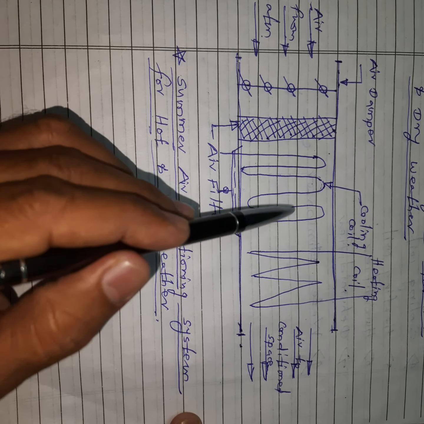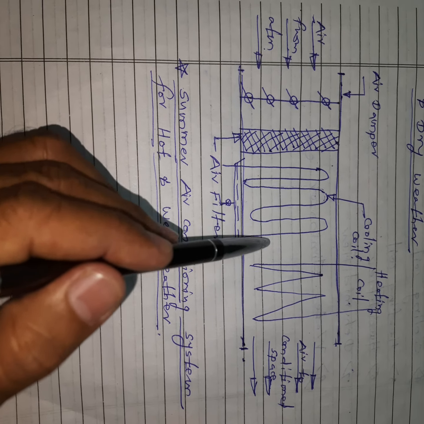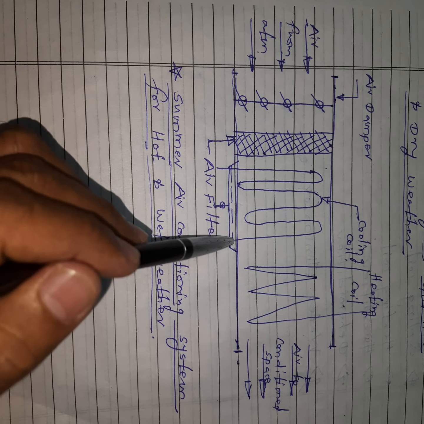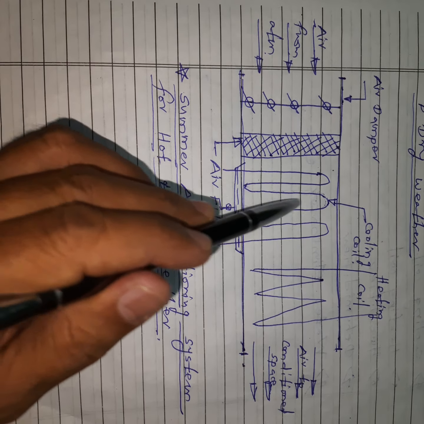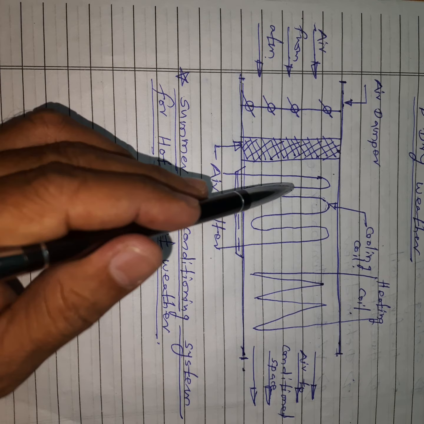By using this cooling coil, now here what is happening? Humidity is more. If we decrease the temperature only up to the required temperature, all the humidity cannot be removed. So for that purpose, what we are doing is decreasing the temperature to less than the required temperature. That means it is decreased up to 5 degrees centigrade.